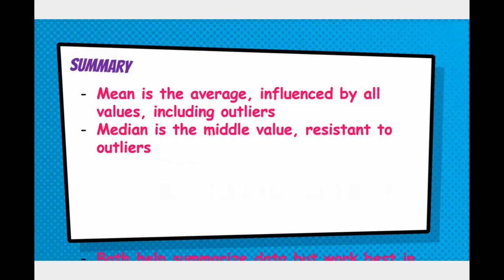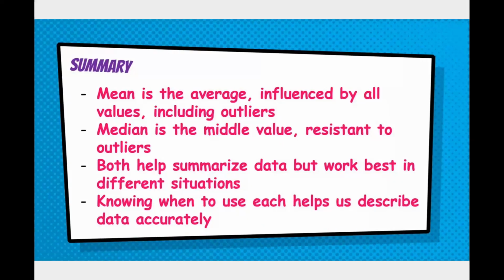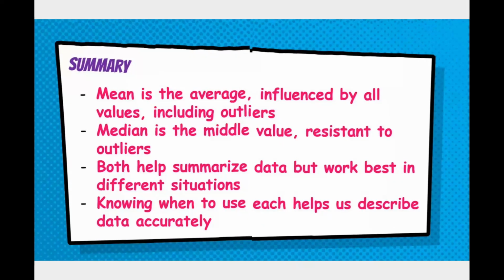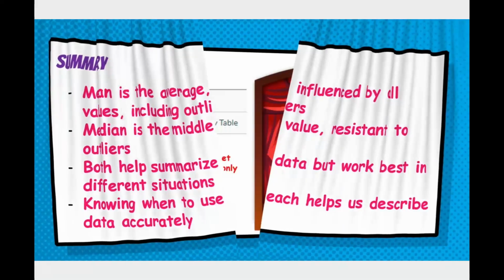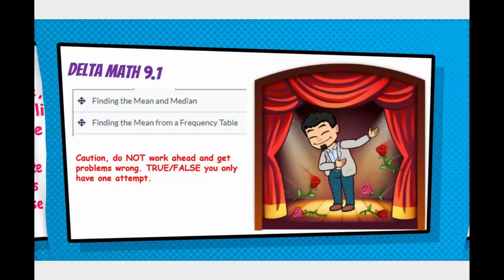Okay. In summary, mean is the average influenced by all values. So mean is always affected by everything, including outliers. Median is the middle value. It's resistant to outliers. Both help us summarize data, but work best in different situations. Knowing when to use each helps us to describe data more accurately.